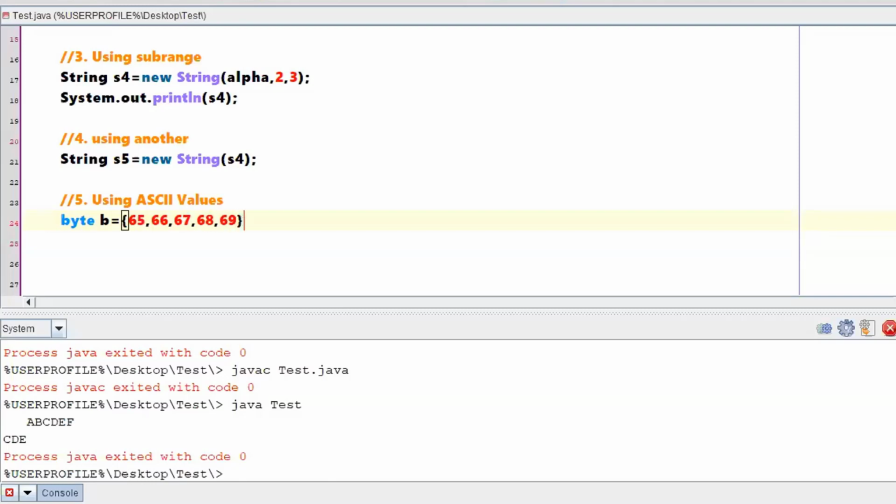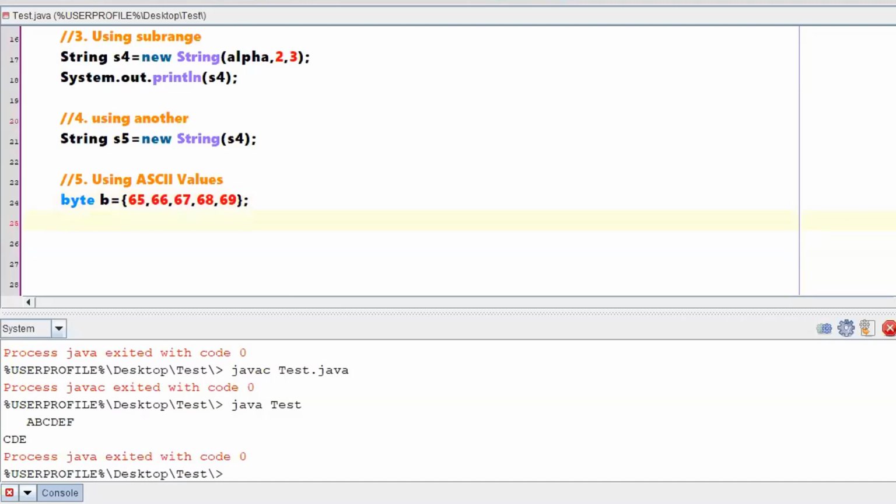I have to make it an array. So these are the contents of my byte array. Now my intention is, using this particular byte array, I want to create a string. So how to do that?